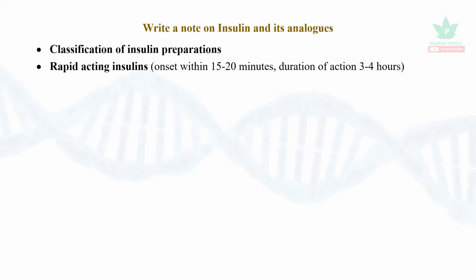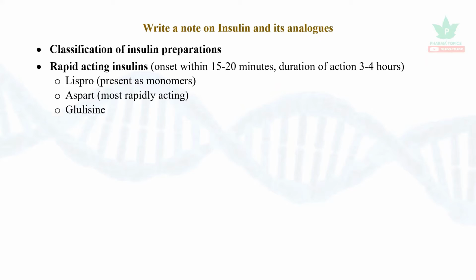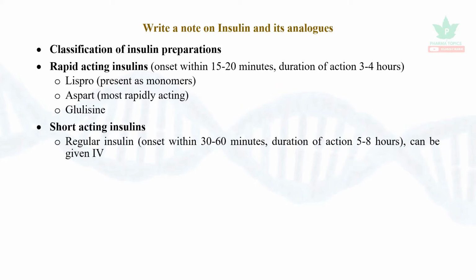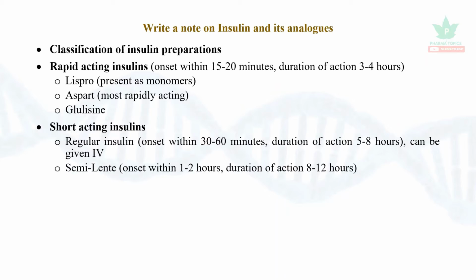One is rapidly acting insulins. They act within 15 to 20 minutes and they have a duration of action of 3 to 4 hours: Lispro, Aspart and Glulisine. Short acting insulin is regular insulin. It has an onset of action within 30 to 60 minutes and the duration is 5 to 8 hours, and it can be given intravenously. Semilente insulin acts within 1 to 2 hours and the duration is 12 hours.